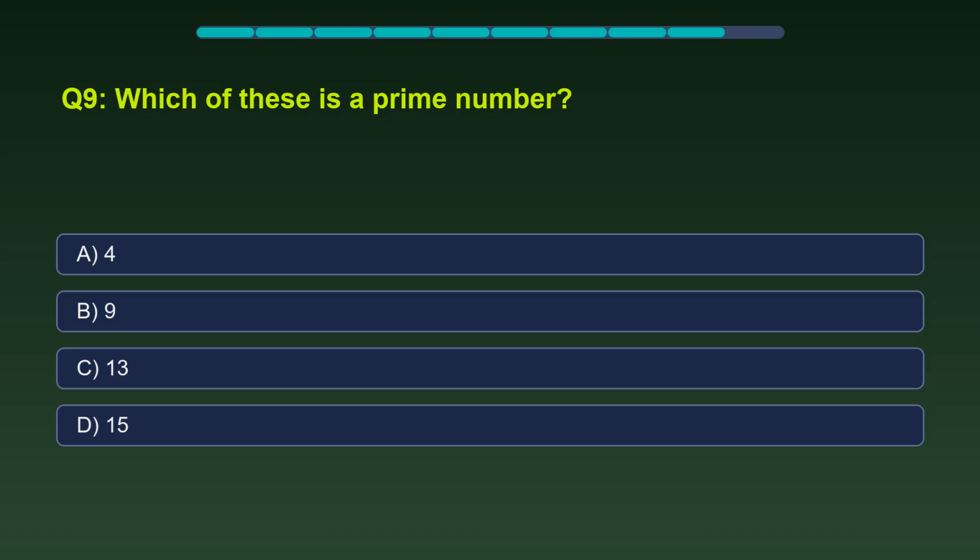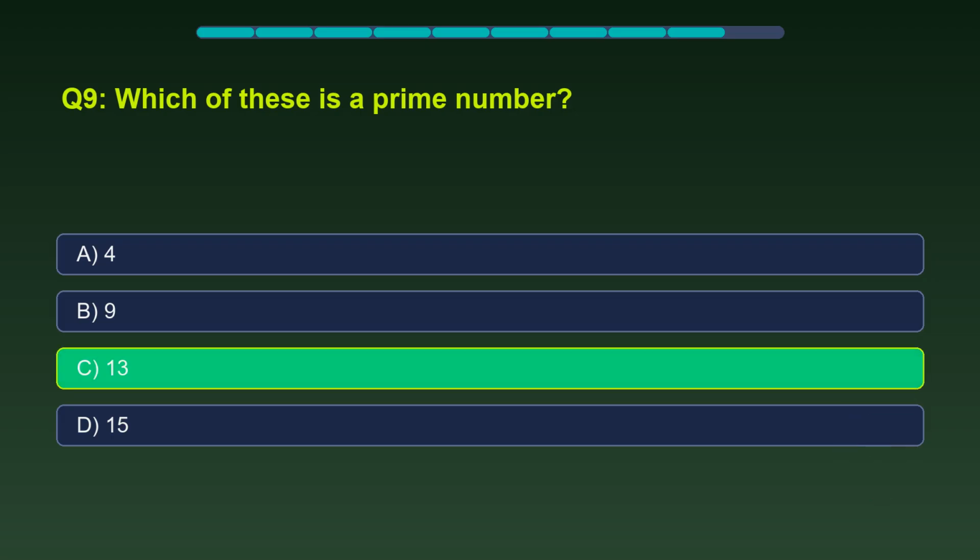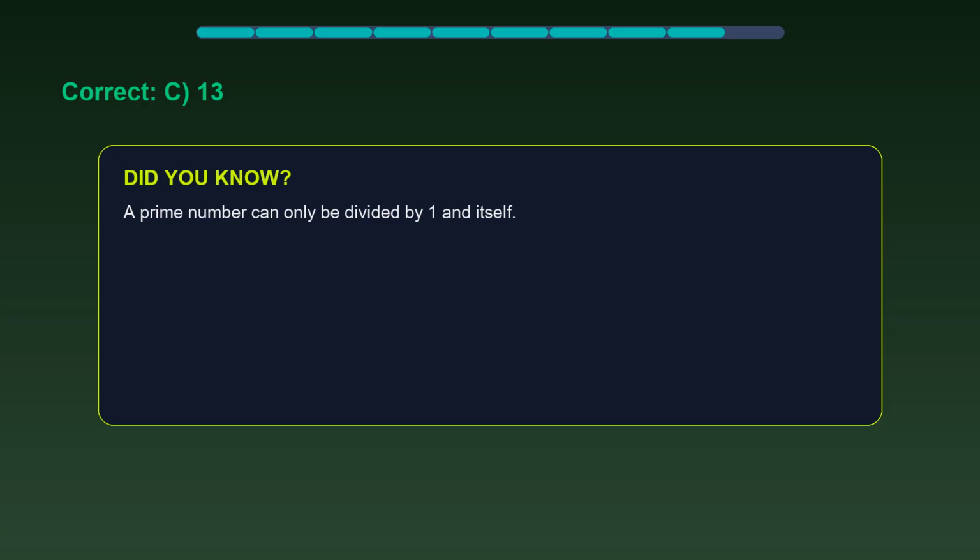Which of these is a prime number? The correct answer is 13. A prime number can only be divided by 1 and itself.